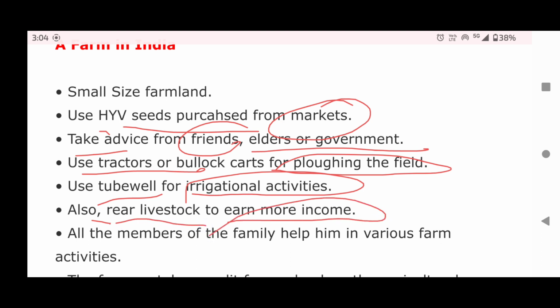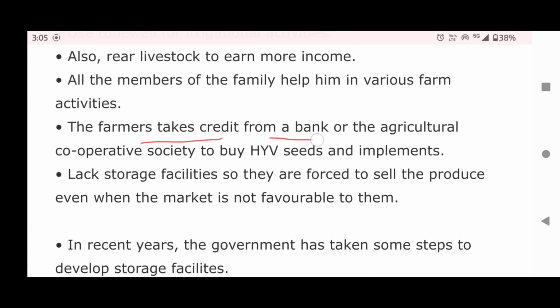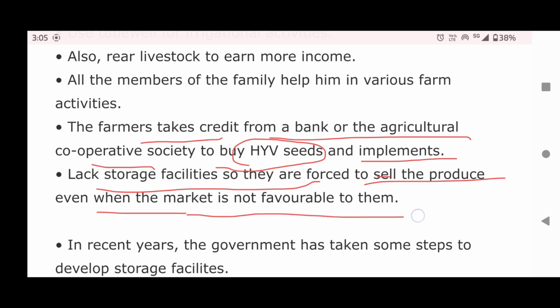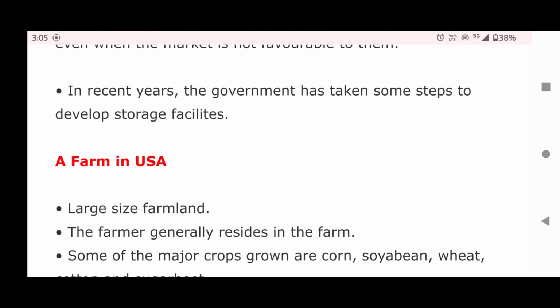Farms in India also rear livestock to earn more income. All the members of the family help in various farm activities. The farmer takes credit from bank or the agricultural cooperative society to buy high-yielding variety seeds and implements. Lack of storage facilities forces them to sell the produce even when the market is not favorable to them. In recent years, the government has taken some steps to develop storage facilities.